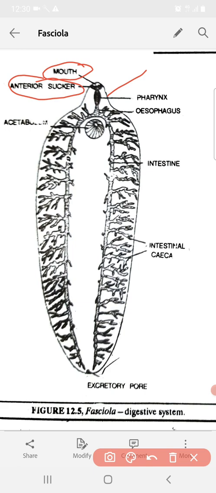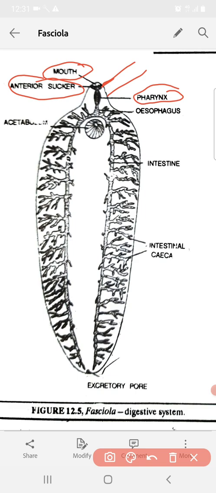Now this leads into the buccal cavity. Buccal cavity is a very small funnel-like cavity and it is surrounded by the oral sucker. So therefore it has not been labeled here because it must be present somewhere in this region. This buccal cavity leads into the pharynx. Pharynx is a small oval organ which has very thick walls, with strong radial muscles that give it a cross-striated appearance, and it has a very narrow lumen. This pharynx helps in the sucking or ingestion of the food.